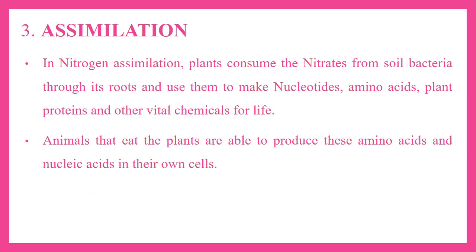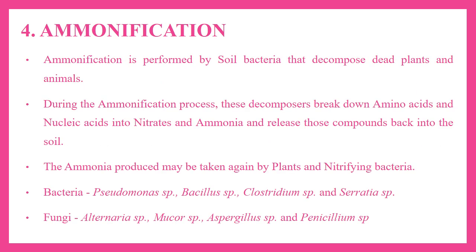Next, assimilation. In this process, the plant consumes the nitrates made by the soil bacteria through its roots and also uses them to make nucleotides, amino acids, plant proteins and other vital chemicals for life. Animals that eat the plant are then able to use these amino acids and the nucleic acids in their own cells.